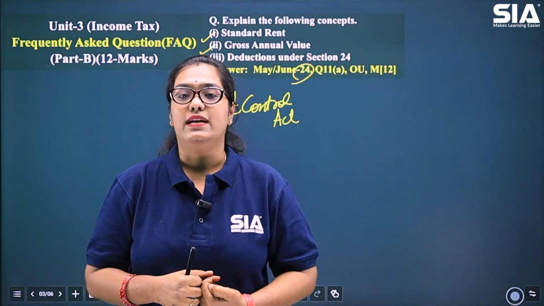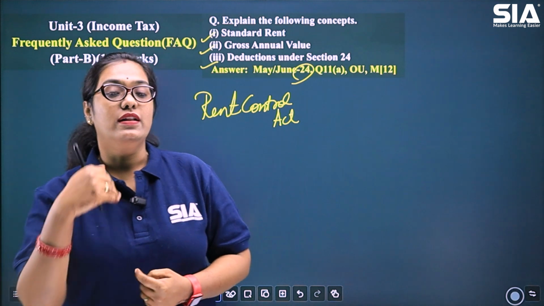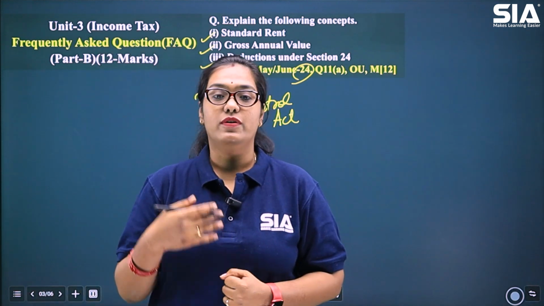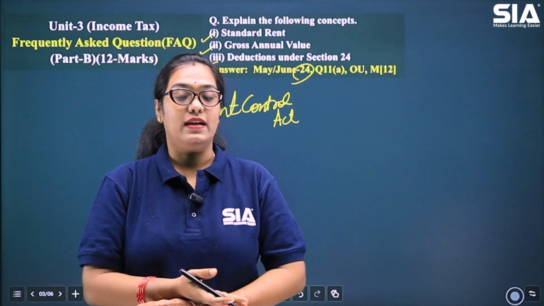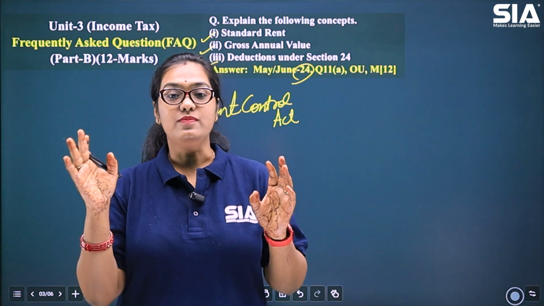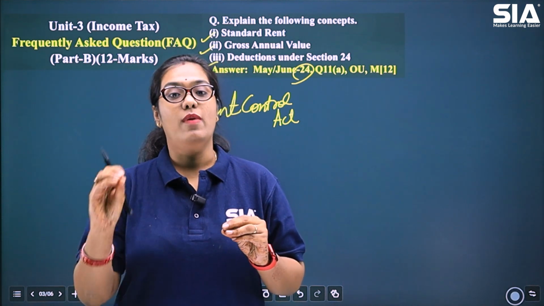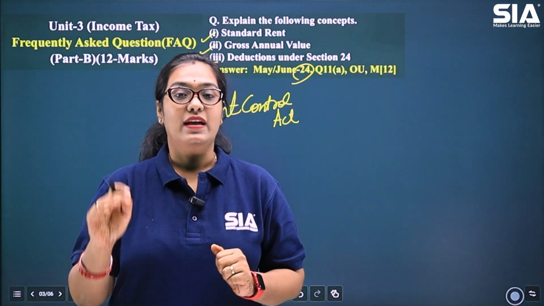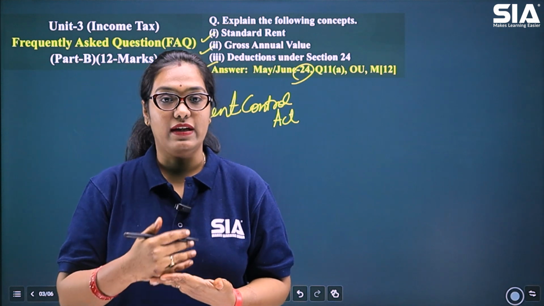Where do we use this standard rent? Standard rent is used while we are calculating the gross annual value of the assessee for the property that he has given on rent. That means if there is Mr. Sham who has a house and he wants to calculate the income from the house that he is having, then the first thing that we need is the gross annual value.